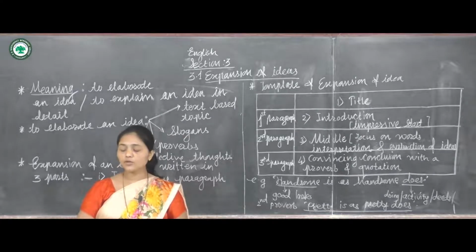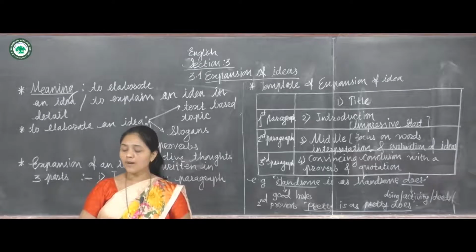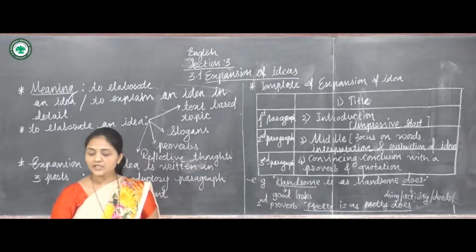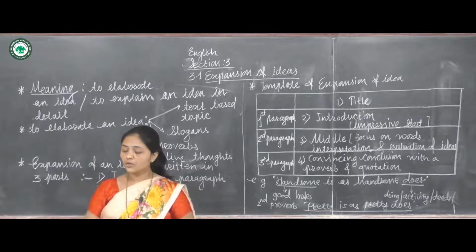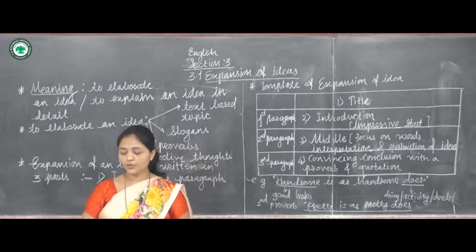It means that no matter how bad a situation might seem, there is always a silver lining. So you can give the meaning of these two proverbs, and then use these meanings in your own sentence.